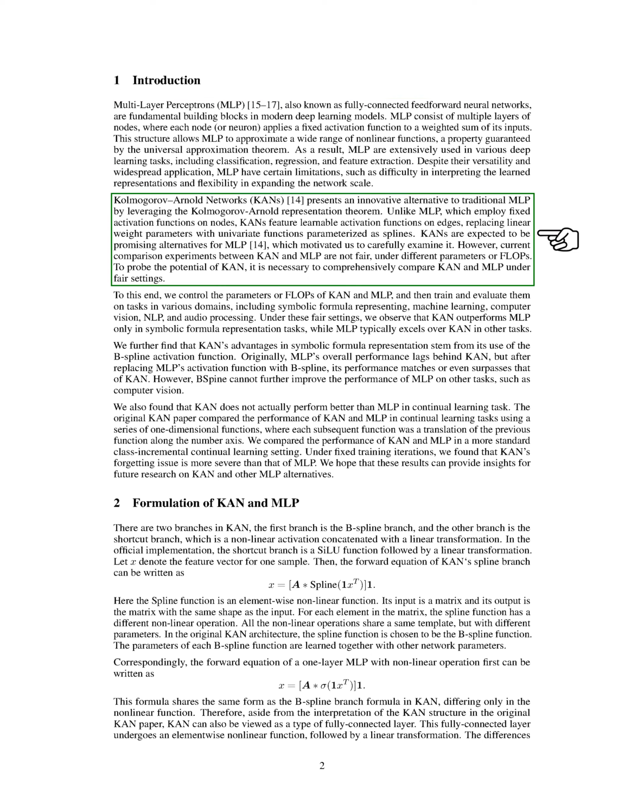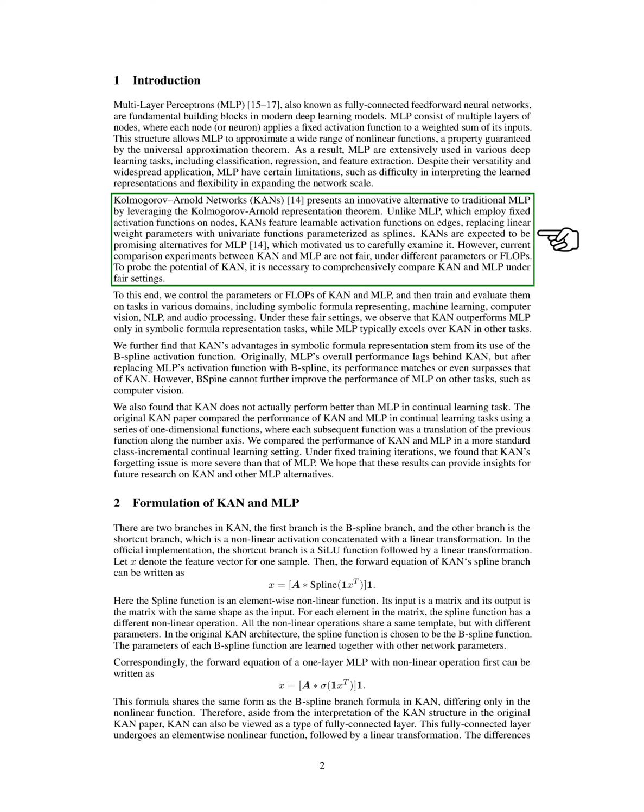Kolmogorov-Arnold networks, KANs, offer an innovative alternative to traditional MLPs by utilizing the Kolmogorov-Arnold representation theorem. Unlike MLPs, which use fixed activation functions at the nodes, KANs incorporate learnable activation functions on the edges, substituting linear weight parameters with univariate functions that are defined as splines. This approach leads us to explore KANs as promising alternatives to MLPs.